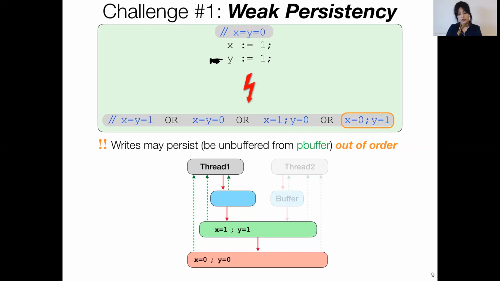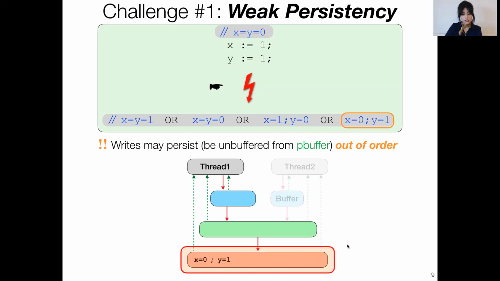But like we said, the writes on different locations don't necessarily have to reach memory in the same order. So here, it's possible for the write on y to be propagated to memory first. Now, if a crash occurs at this point, then the contents of the p-buffer will be lost. And when I restart the machine, I will see the contents of memory holding x is 0 and y is 1, as shown in this behavior.